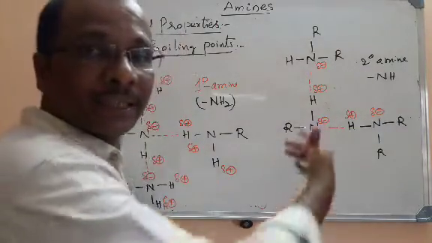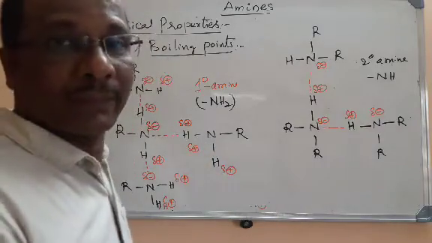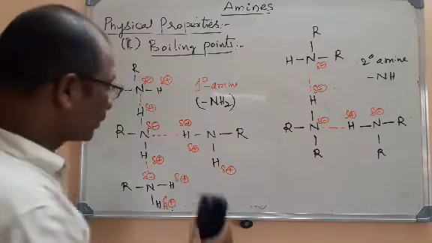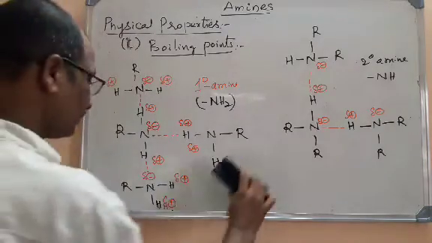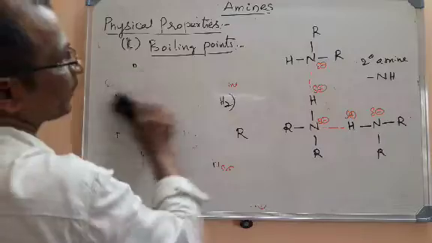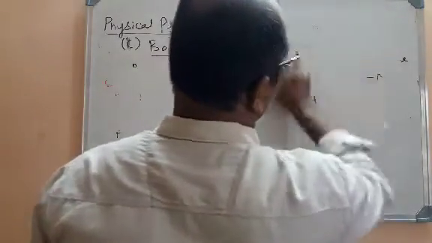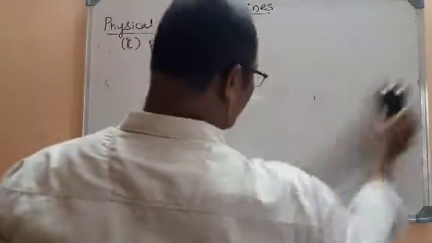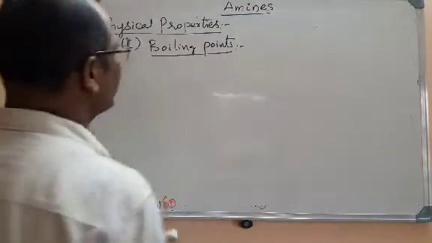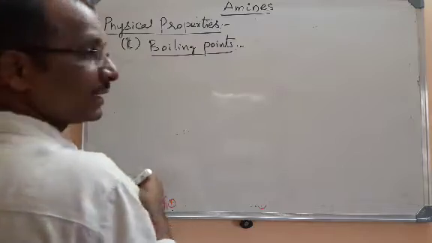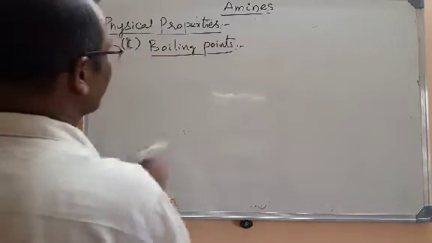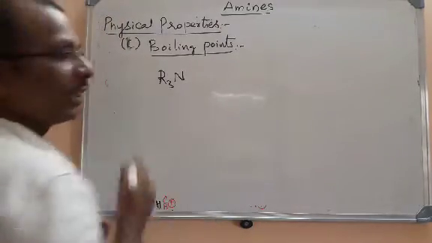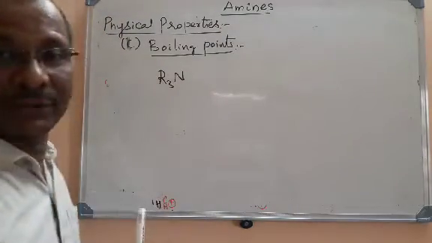Secondary amine, a little bit lesser than the primary amine. If you go for the tertiary amine, no hydrogen bonding is possible. Because what is the formula of a tertiary amine? R3N. R3N is the general formula of a tertiary amine. So in this R3N, you can clearly see that there is no hydrogen present on it. Here we don't have any hydrogen bonded to nitrogen.